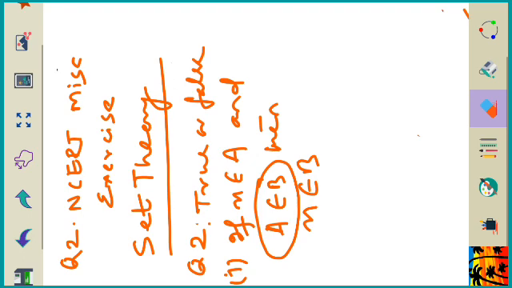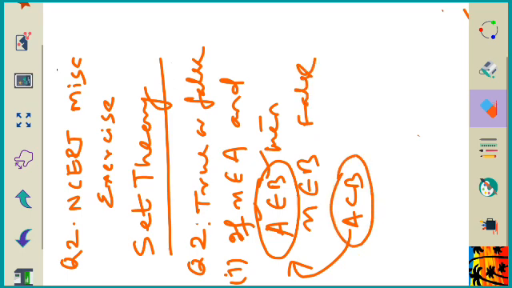Because here A is a set and B is also a set, and a set cannot be the element of another set. I repeat, A cannot belong to B. I can write A subset of B, but I cannot write A belongs to B. So this statement is false, and if I replace A belongs to B by A subset of B, then it is true.